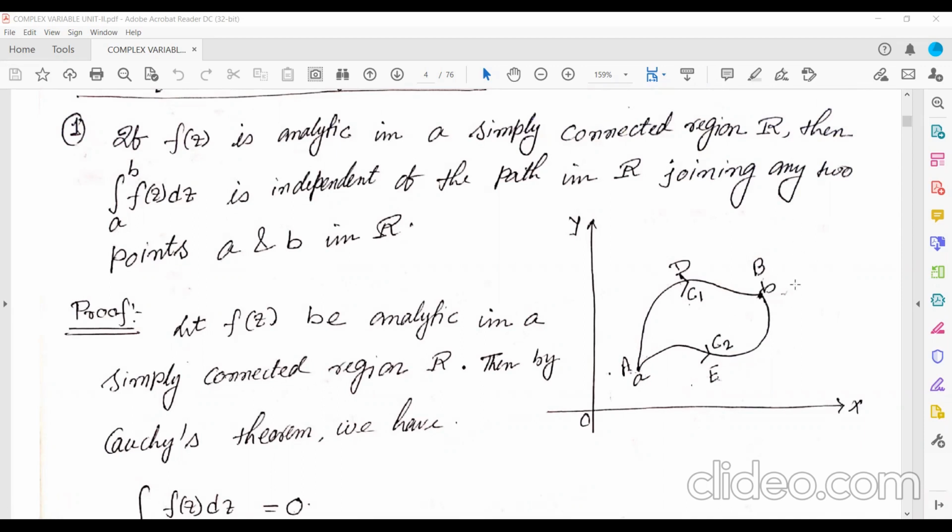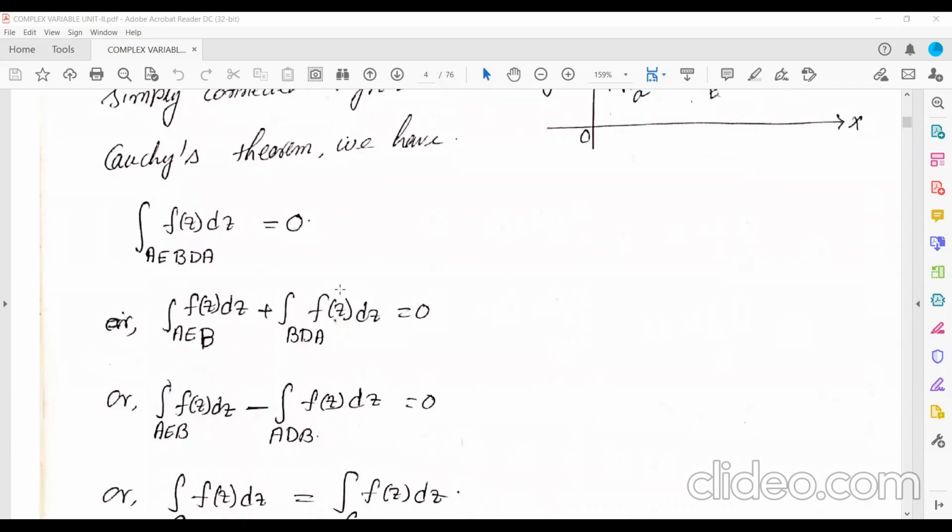You can join in any way, any fashion. The value of the integration does not depend on which path you choose. Okay, so this is number 2.